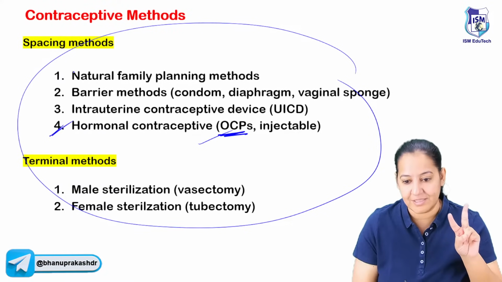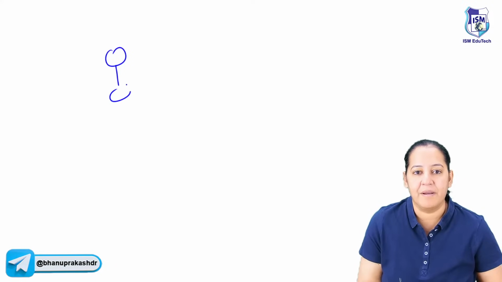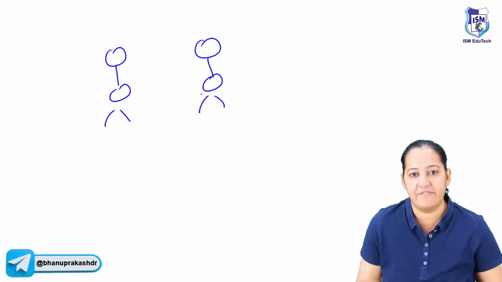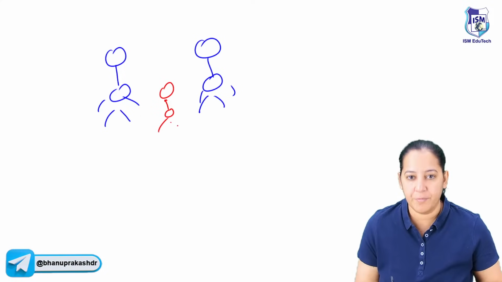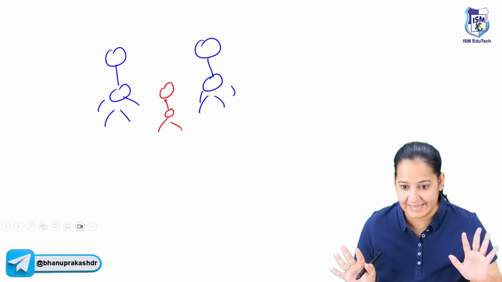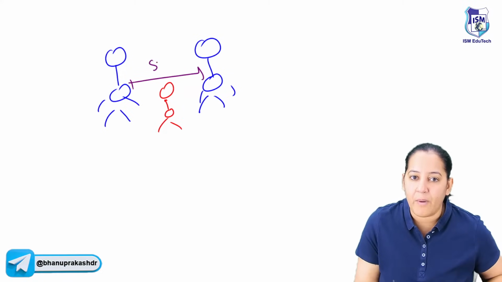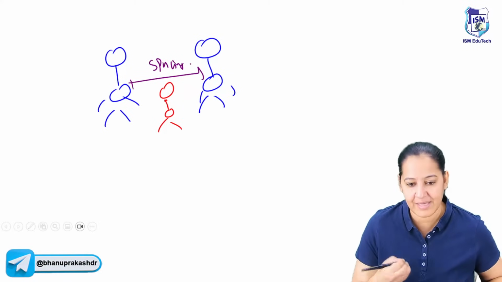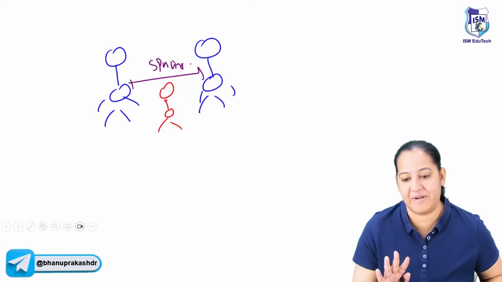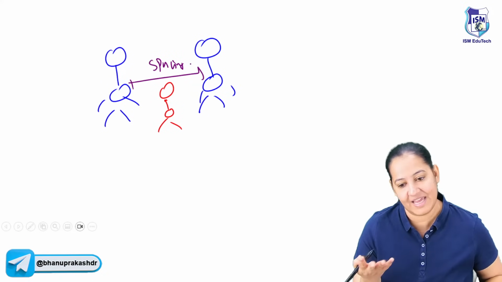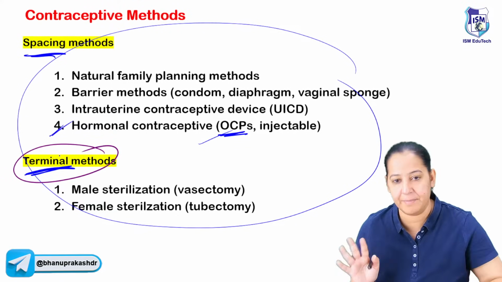There are two methods of contraception, spacing method and termination method. Now there is a couple, a husband and a wife. They already have one child, but they want to reproduce more in future, but not currently. Maybe after 2 or 3 years. So we will provide them spacing methods, so that their fertility is not terminated, only suppressed, and whenever they want to reproduce, they can. But in the termination method, we permanently terminate the fertility.